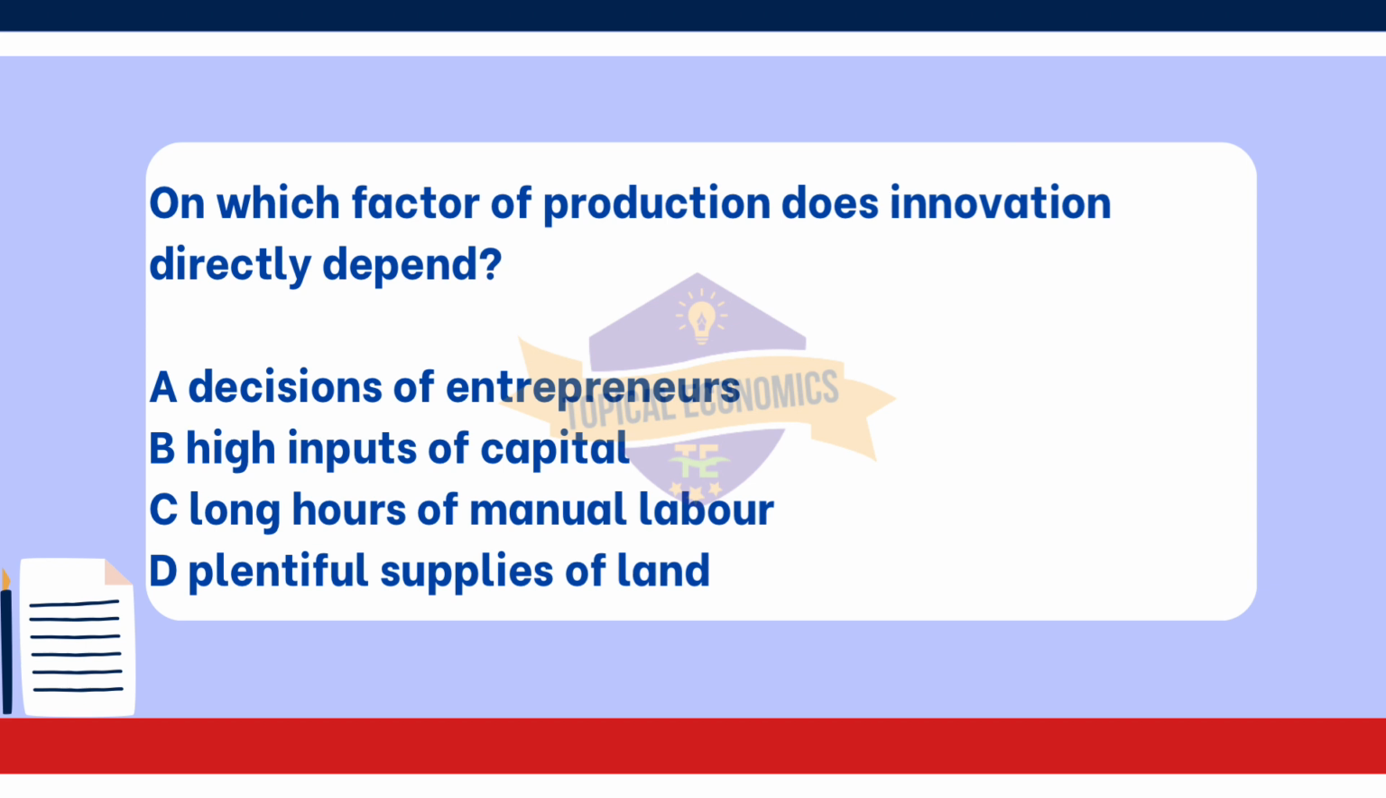A, decisions of entrepreneurs. B, high inputs of capital. C, long hours of manual labor. D, plentiful supplies of land. This question is from year 2020 October-November version 1 paper. The correct answer for this question is option A, decisions of entrepreneurs.